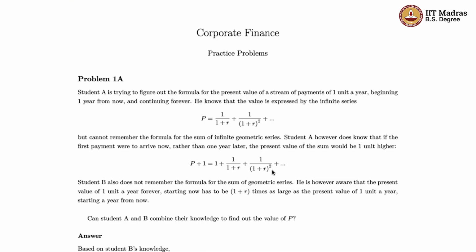So he approaches his friend, student B, who also does not remember the formula for the sum of geometric series, but has been paying attention to finance classes. Student B is aware that the present value of 1 unit a year forever, starting now, has to be 1 plus R times as large as the present value of 1 unit a year starting 1 year from now. He's comparing the two present values, beginning today versus beginning 1 year down the line, so they have to be related by a factor of 1 plus R. This is again going back to the basic notion of present value.